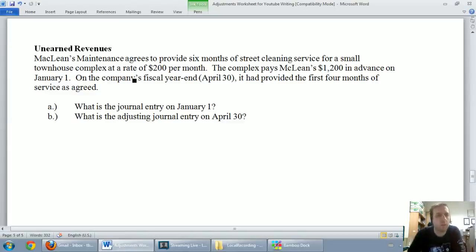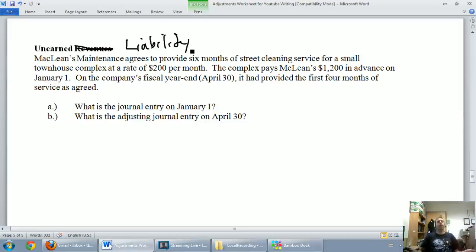Okay, on to our final topic in adjusting journal entries, and that topic is unearned revenues. So unearned revenues are kind of like the cousin of the prepaid expense in one way particularly. They're not a revenue at all. A prepaid expense, we said, wasn't an expense, it was an asset. Well, an unearned revenue isn't a revenue, it's a liability.